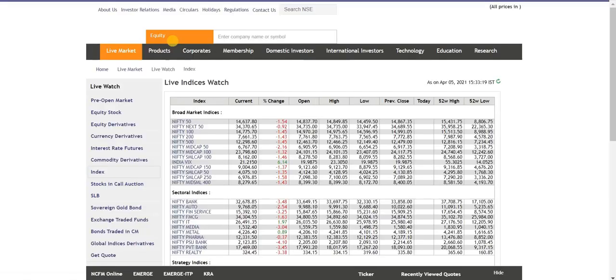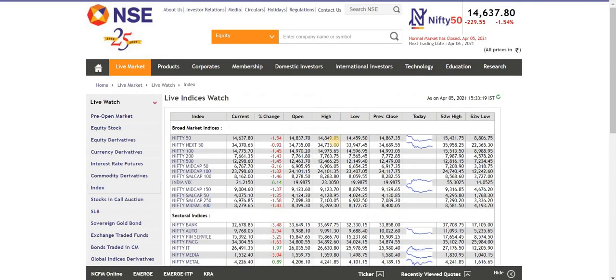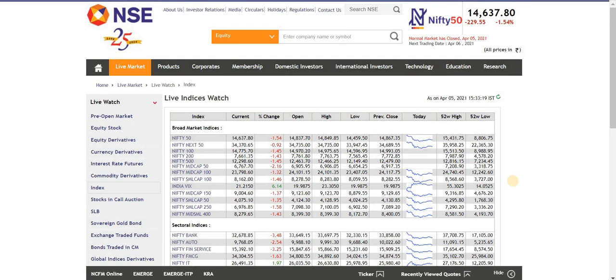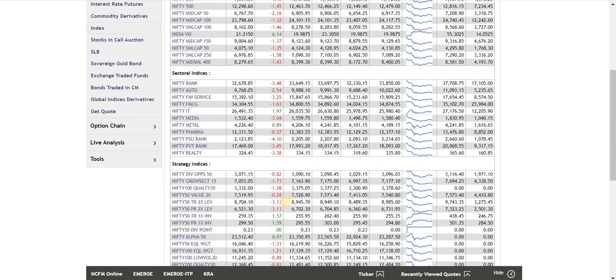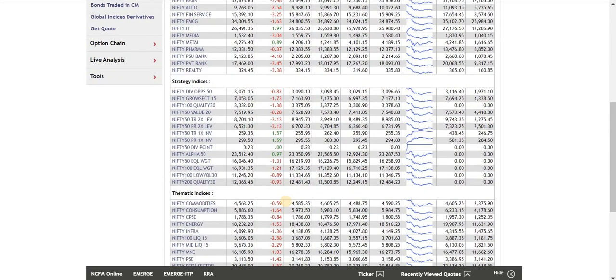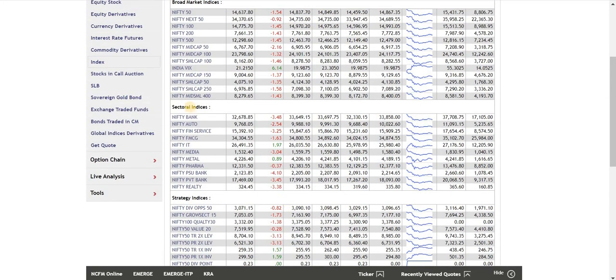Now let's see what has happened to the different indices in the market. As we can see, almost all the indices were in red today. Complete fall. Nifty IT again performed well, and the rest were all in red, as you can see. These are strategy indices and sectoral indices. Bank Nifty was almost 3.48% down. This is a huge fall for Bank Nifty also.